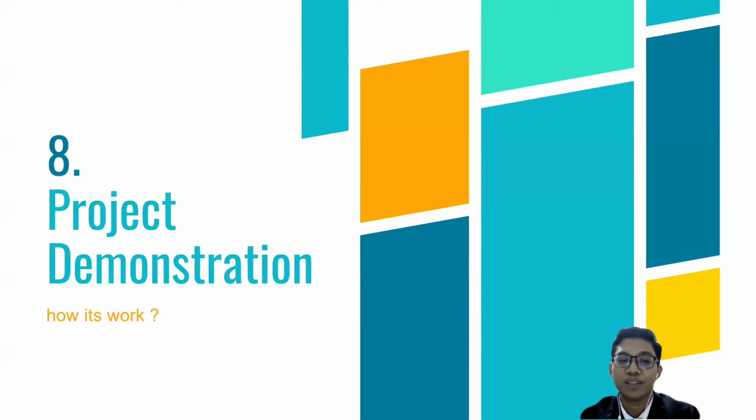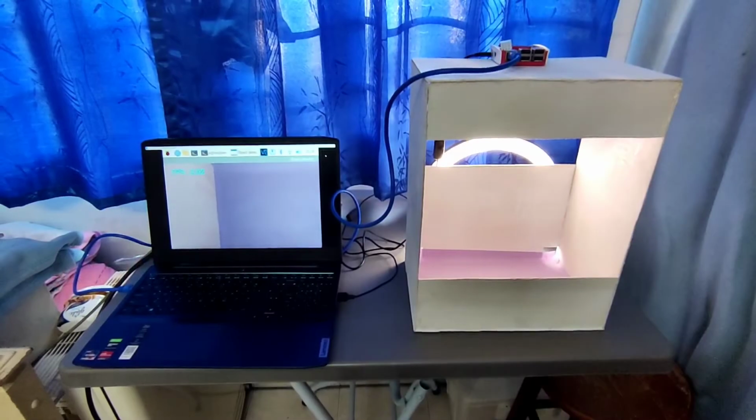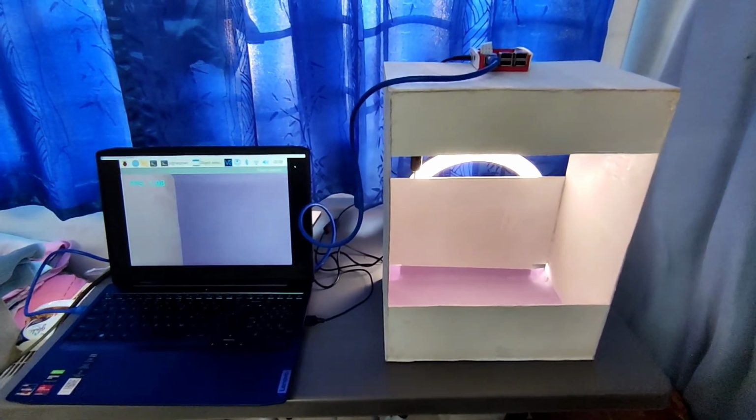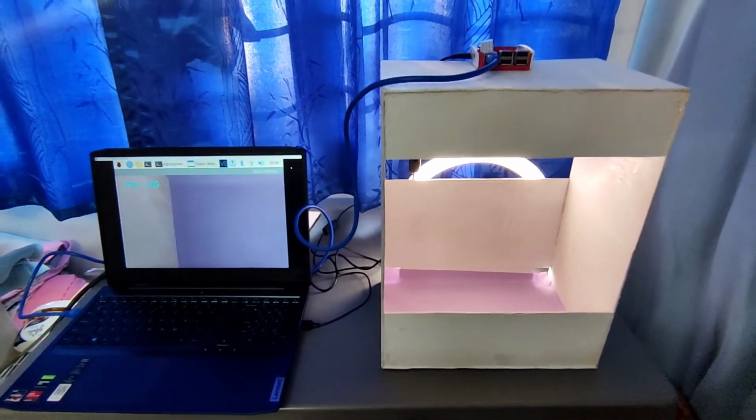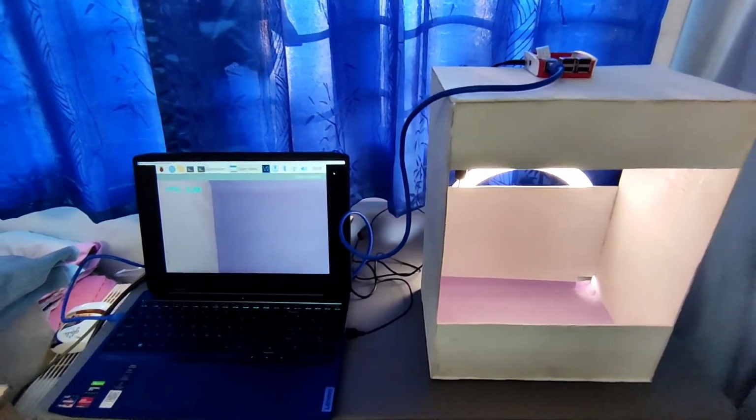So next, we are moving to the project demonstration, how it works. Assalamualaikum and hi. So today I would like to show the model of the Smart Waste Segregation System, where it will classify the type of waste that we want to throw.